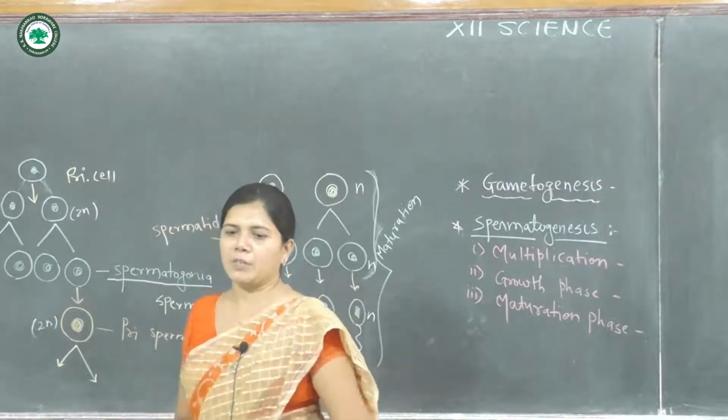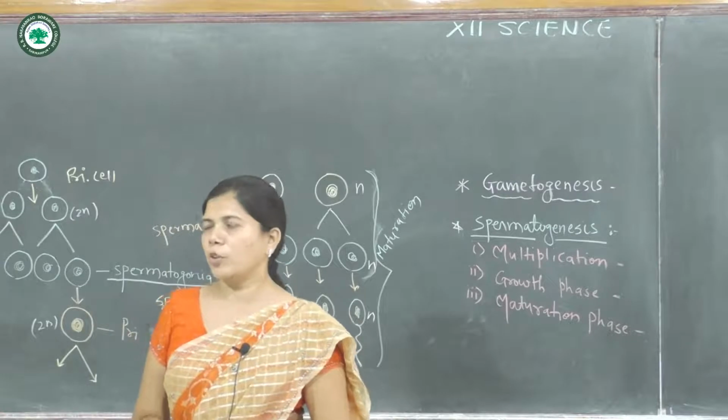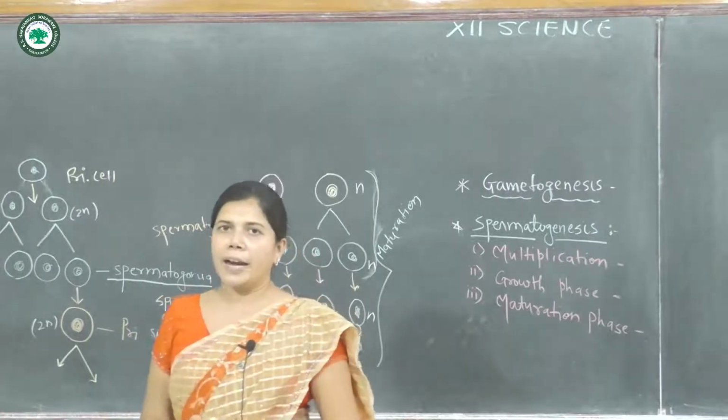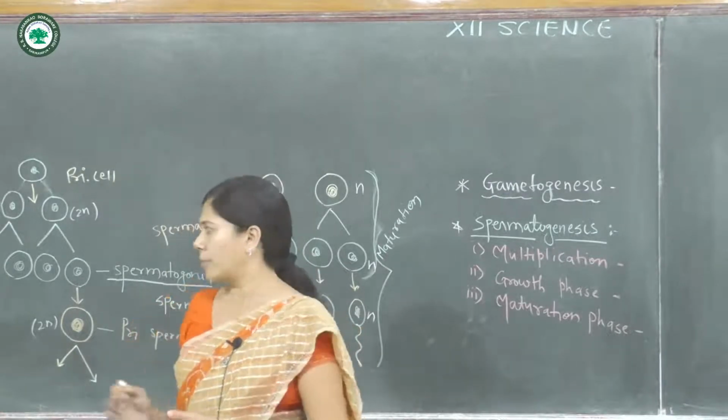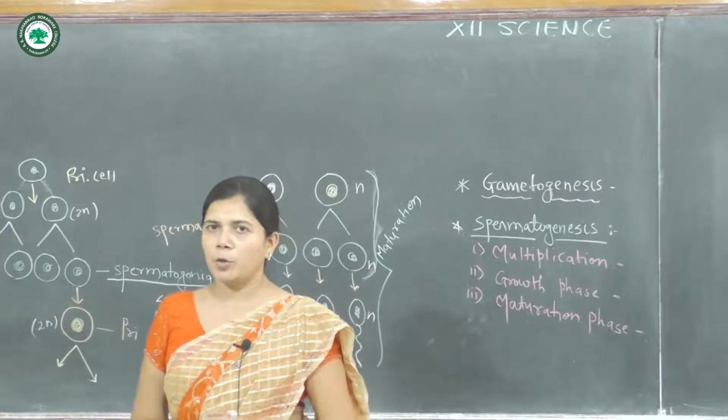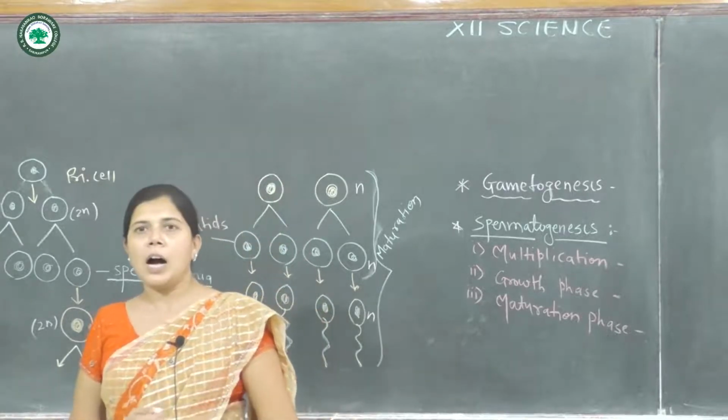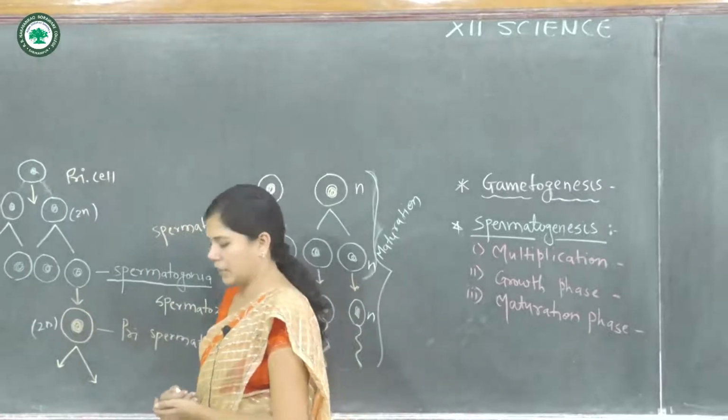In the multiplication phase, a large number of spermatogonia are formed, and from them only a few grow in size.